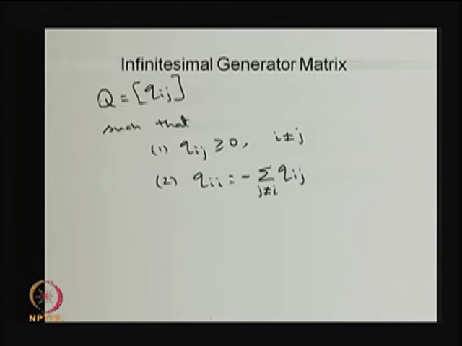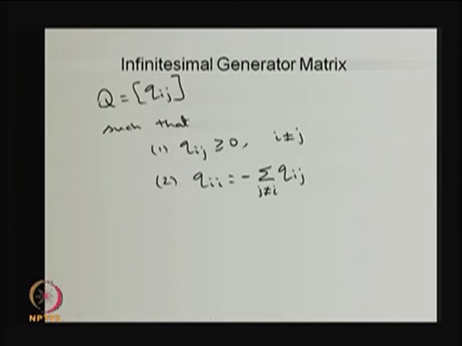So, this matrix is called the infinitesimal generator matrix. Some books use the word rate matrix also, where the rates are placed in the off-diagonal elements, and a rate could be 0. That means the probability of the system moving from that particular state to that particular state is 0, or in a small interval of time the transition is not possible.